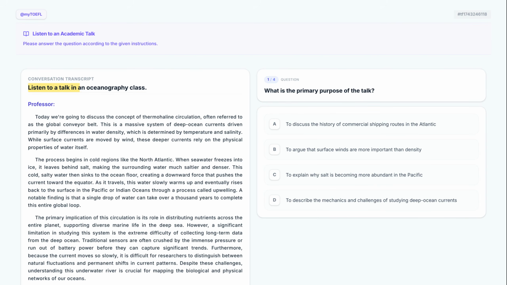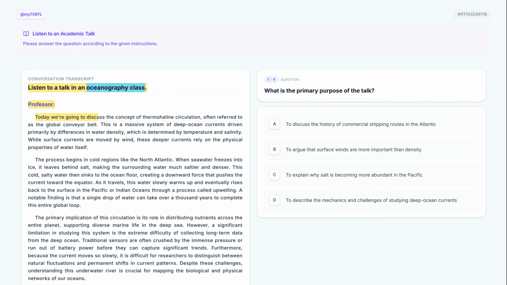Listen to a talk in an oceanography class. Knowing this is an oceanography class prepares you to hear scientific terms related to seawater, currents, and marine environments. Professor. Since the speaker is a professor, expect a structured lecture that introduces a concept followed by detailed explanations and examples.